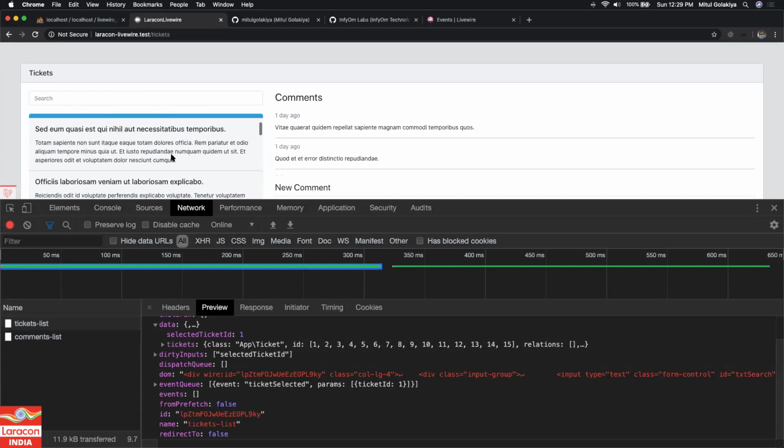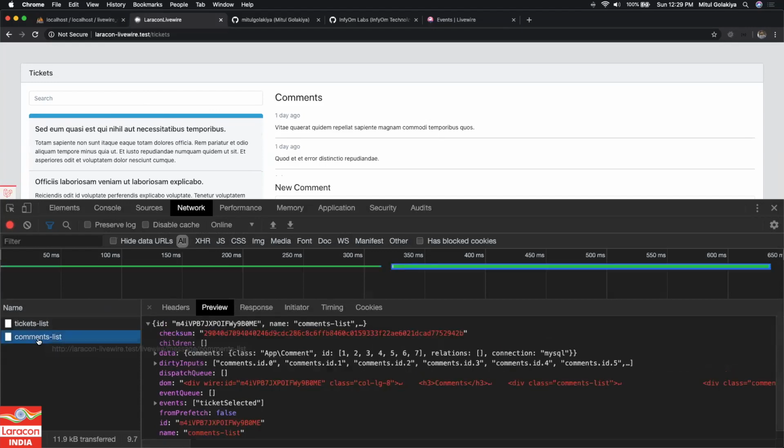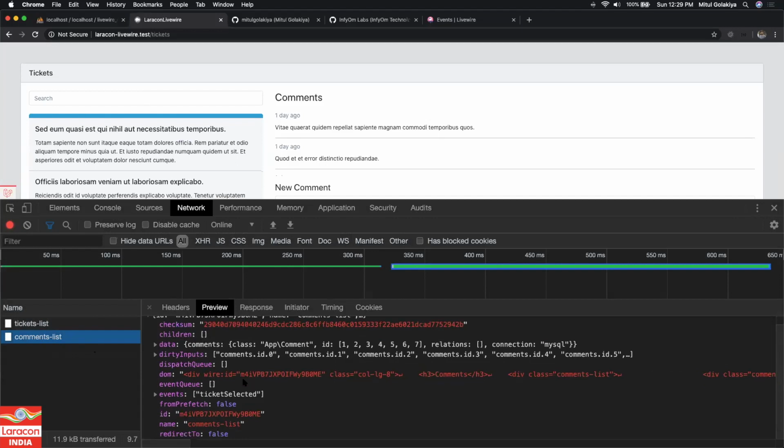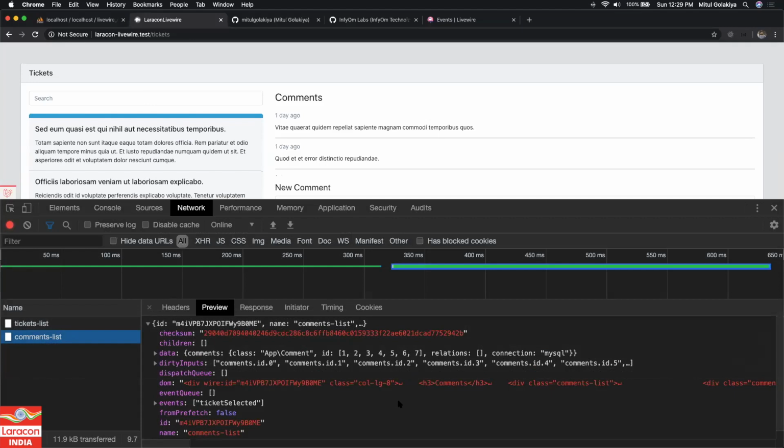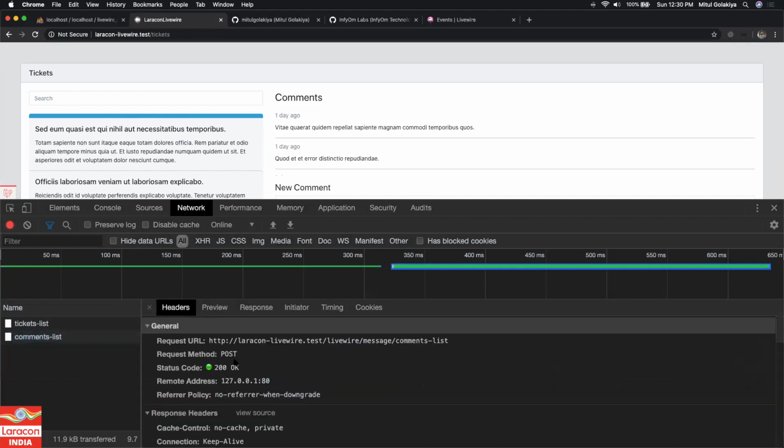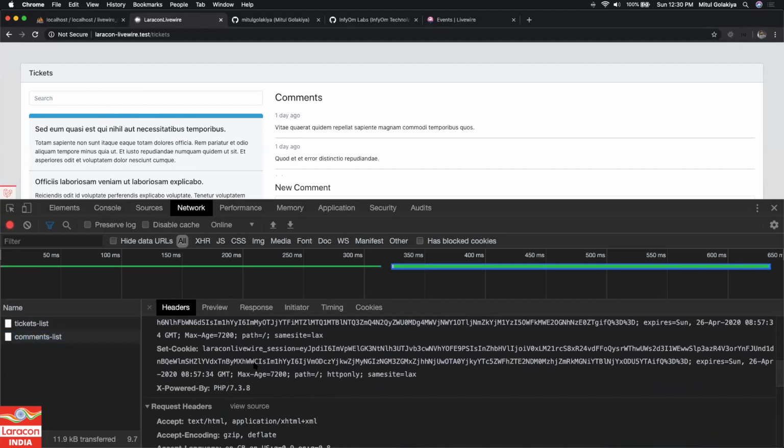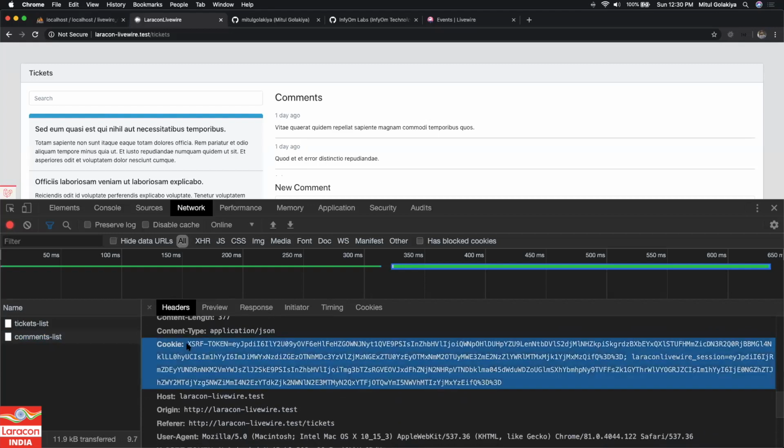And when you are emitting the event, you see it is then also calling the data for the comment list, right? So ideally it is doing all the stuff for us behind, and we do not need to do anything ourselves. So even if you do not have any knowledge of Ajax or JavaScript or anything like this, you can still keep yourself to Laravel, and you can still make this kind of applications. I think yes, it is already using a CSRF token, which is being appended on the cookie.